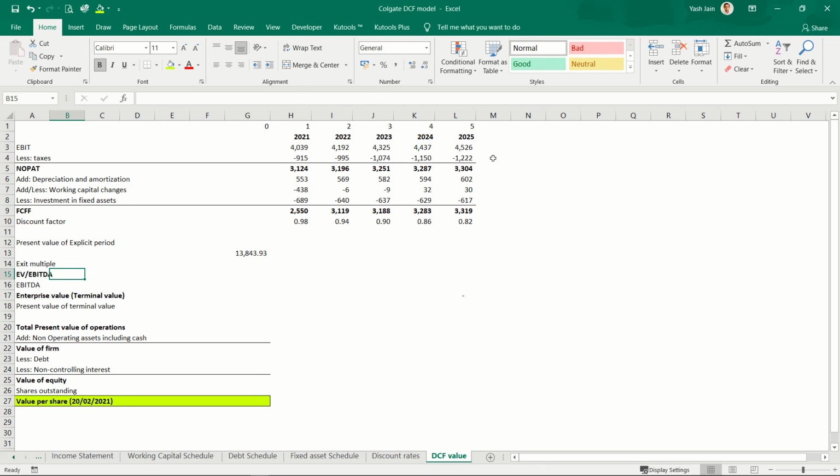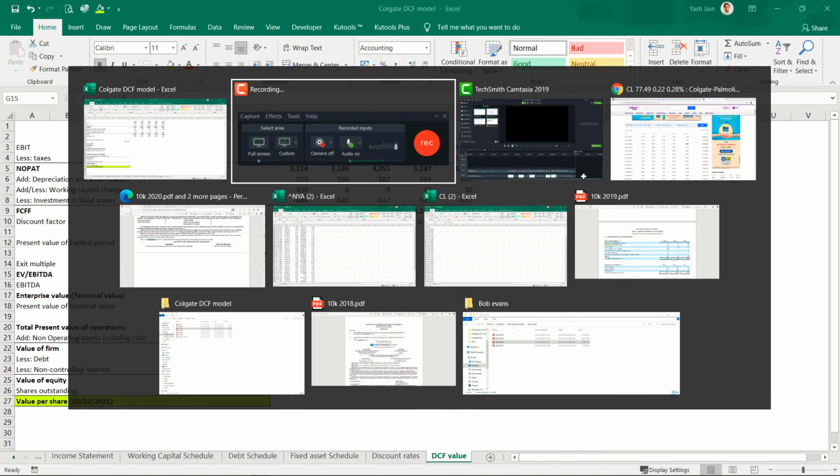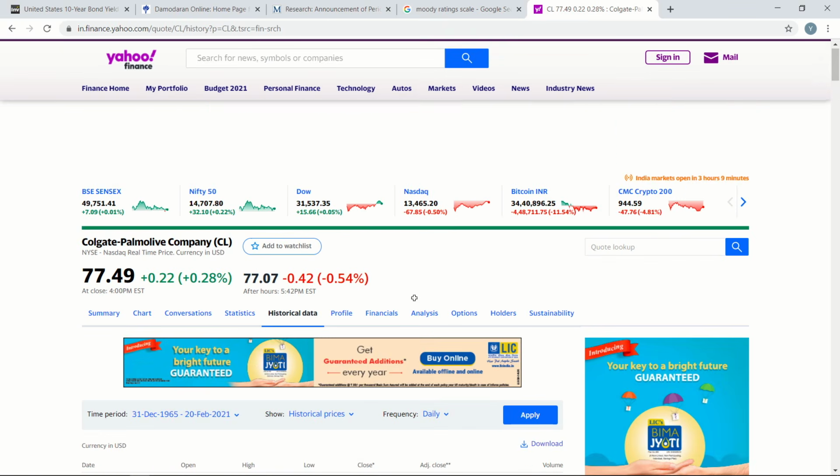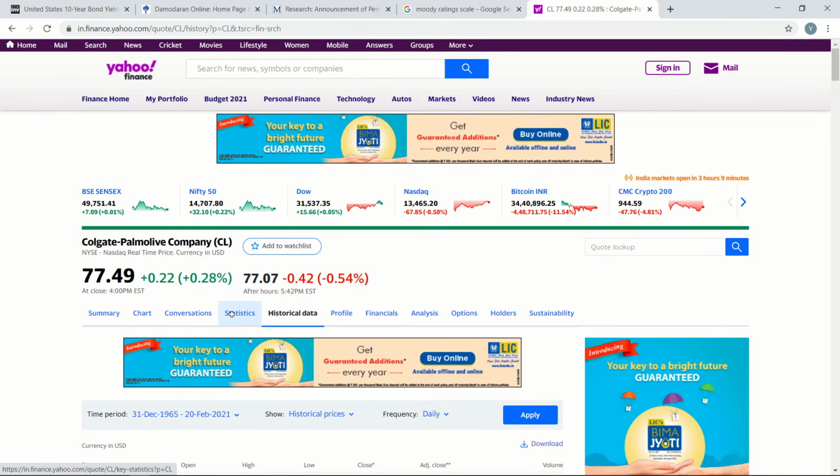This is called exit multiple. In this we calculate enterprise value by EBITDA, so like EV by EBITDA multiple. So let's go to Yahoo and let's go to statistics here.